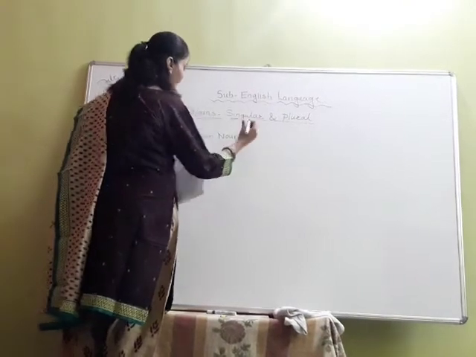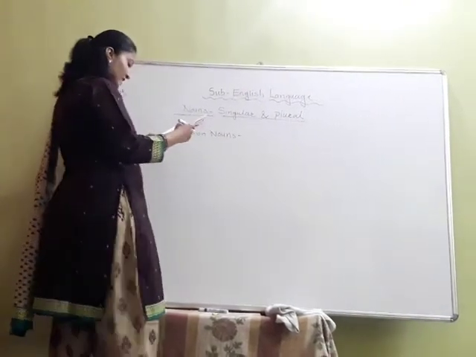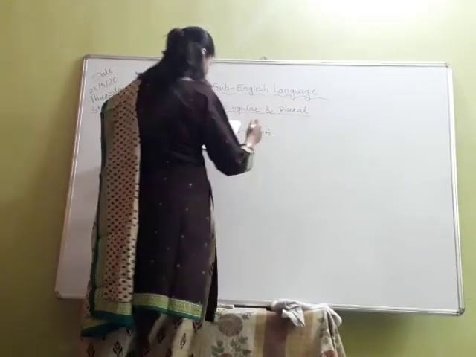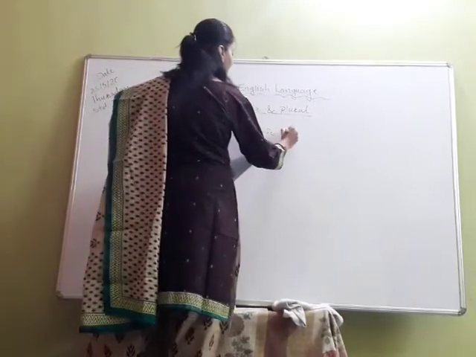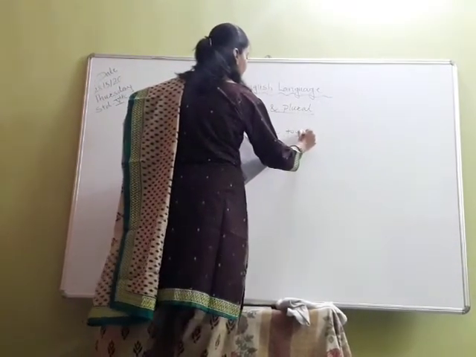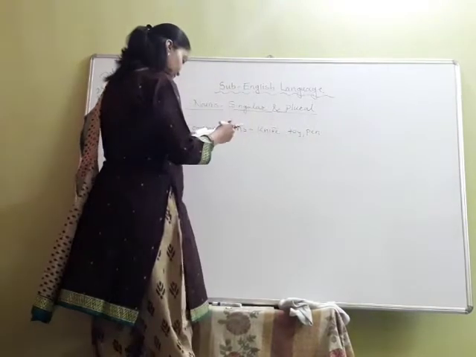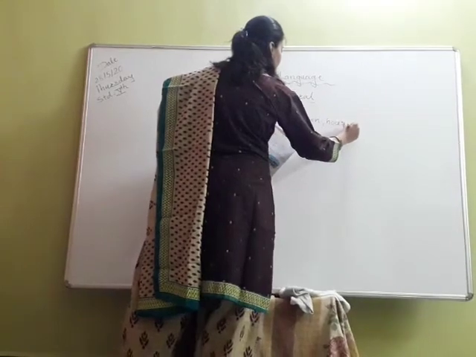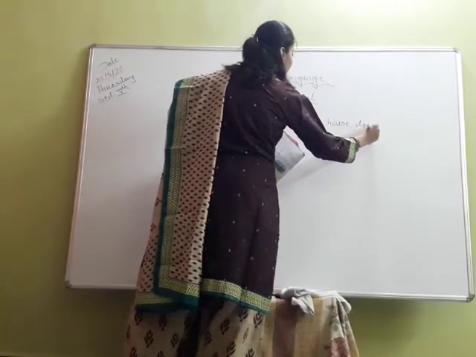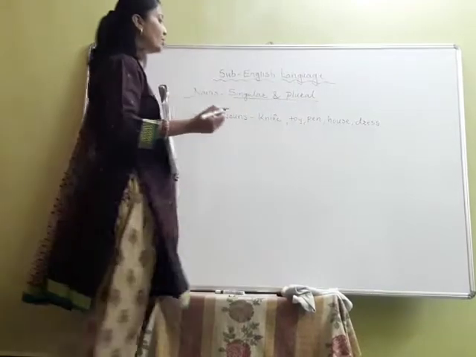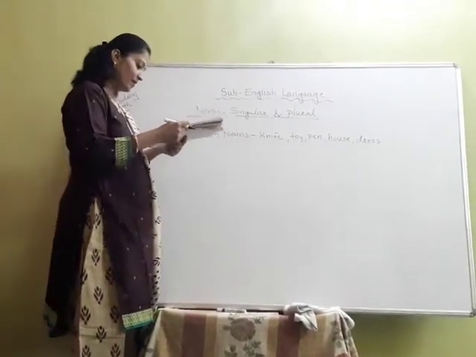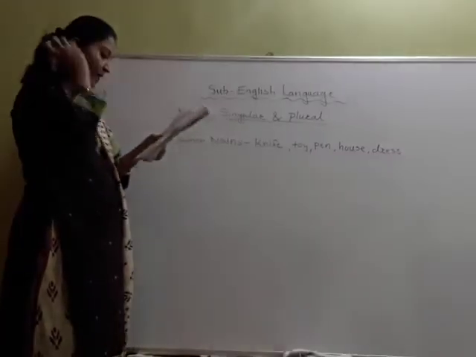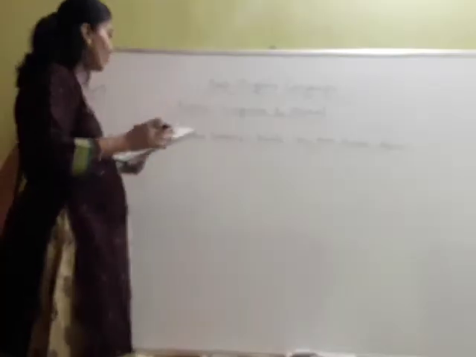Here the examples are given: knife, toy, pen, house, dress. Means any common noun you can take. So common nouns are always countable nouns. Understood? So this is the rule.